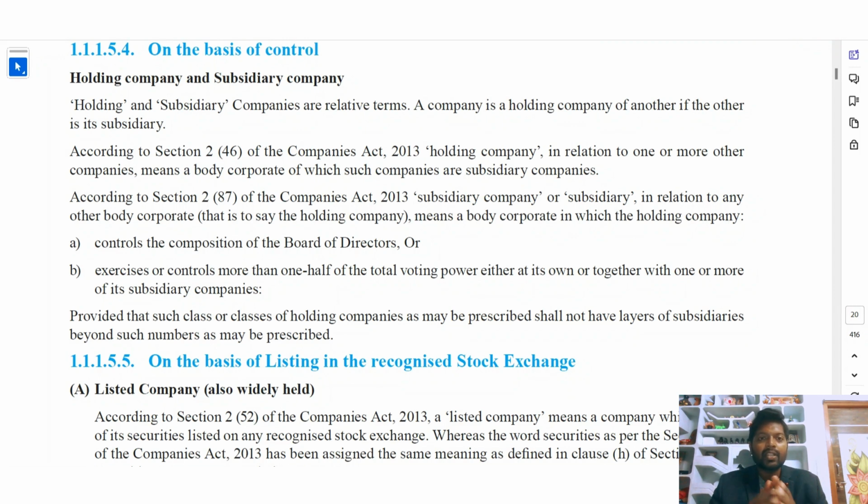This holding company and subsidiary company concept is clearly explained in paper 17 CMA. So you can see the topic. If you read the topic, you will understand very clearly.